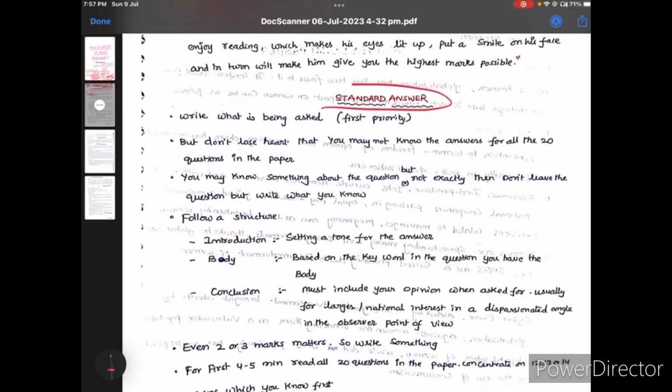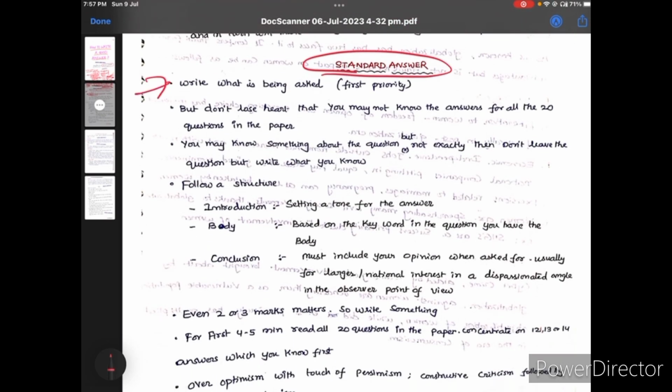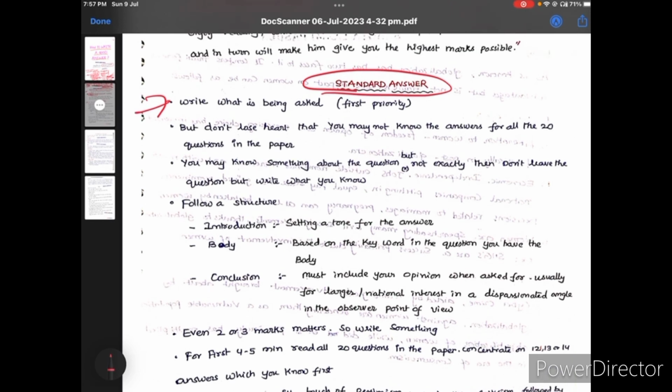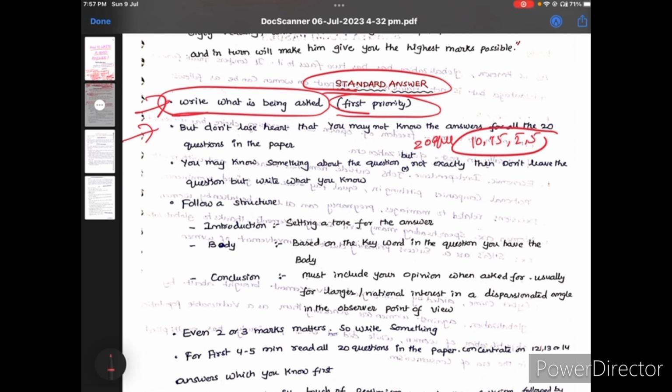After that, what is the standard answer? Standard answer means write what is being asked, meaning what the question is asking. The first priority is what the question is asking. And after that, don't lose your confidence. Say there are 20 questions and you know only 10 questions or 15 questions or 5 questions or 2 questions. Don't lose hope. First try to frame the questions you know exactly.